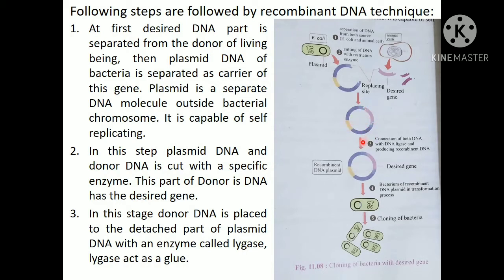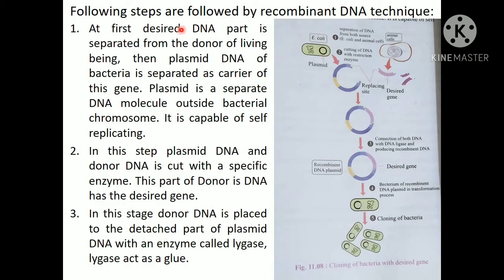Now the whole thing: connecting both DNA with DNA ligase and producing recombinant DNA. How do we attach this? We cut this by using restriction enzyme, and we attach this by using ligase enzyme, which acts as a glue. Now we have the desired gene in the recombinant DNA plasmid. This is a recombinant DNA plasmid. Now we transfer the recombinant DNA plasmid into the bacterium by the transformation process. Then cloning of bacteria happens, and they multiply and produce several genes.